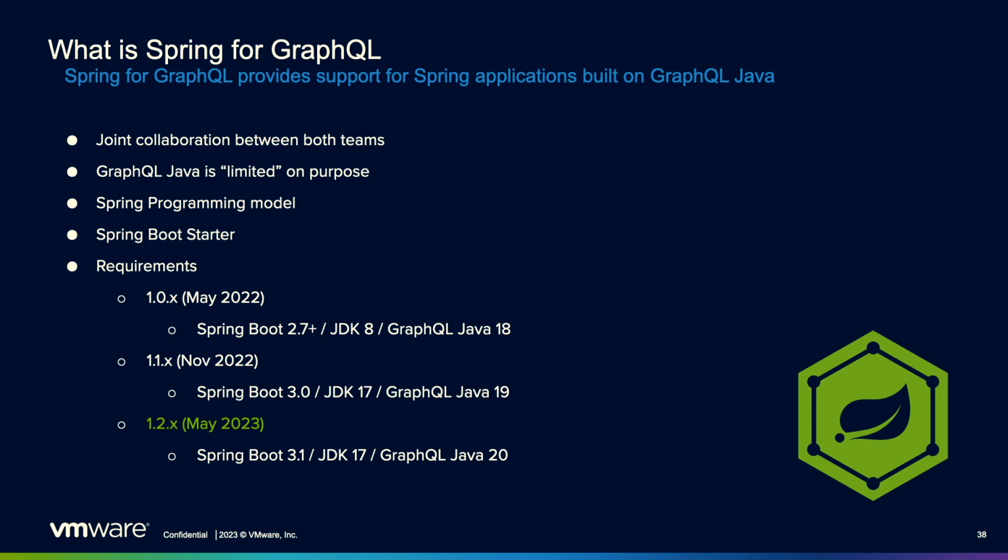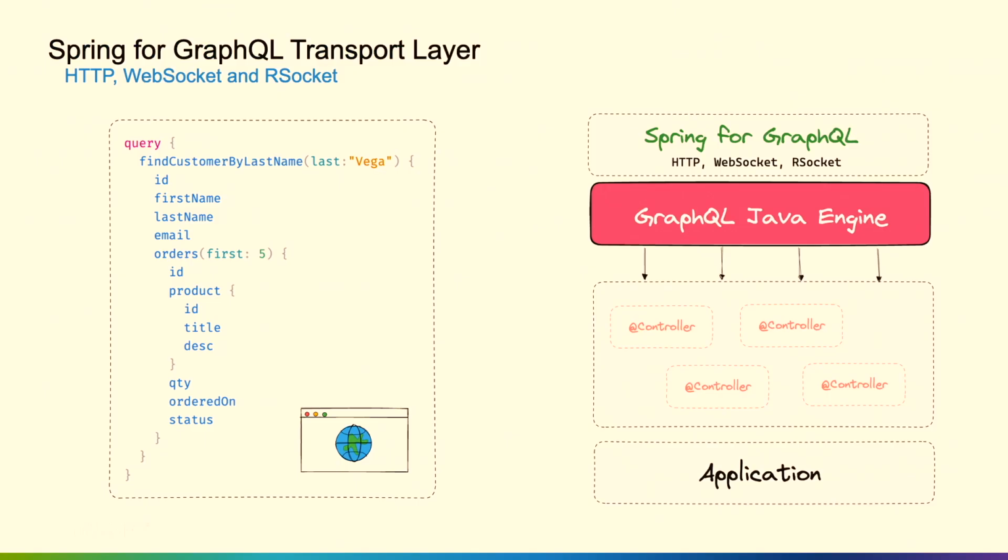The latest release is 1.2.x, which was released earlier this year in May, and that supports Spring Boot 3.1, JDK 17, and GraphQL Java 20. So what does that mean? So our same selection set that we were talking about before, now we have a way to transport that. Now we can support HTTP, WebSocket, RSocket, however you're going to send that selection set over, however you're going to transport that query, that sits on top of the GraphQL Java engine. Now, we talked about data resolvers before, data fetchers. How does that work?